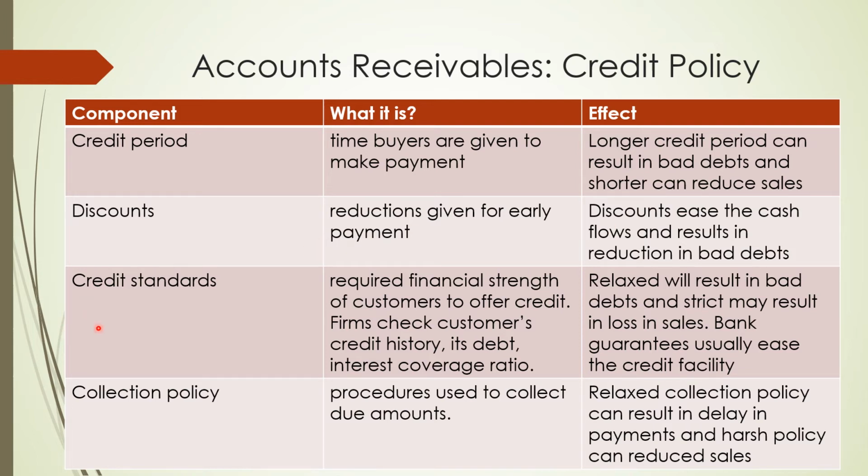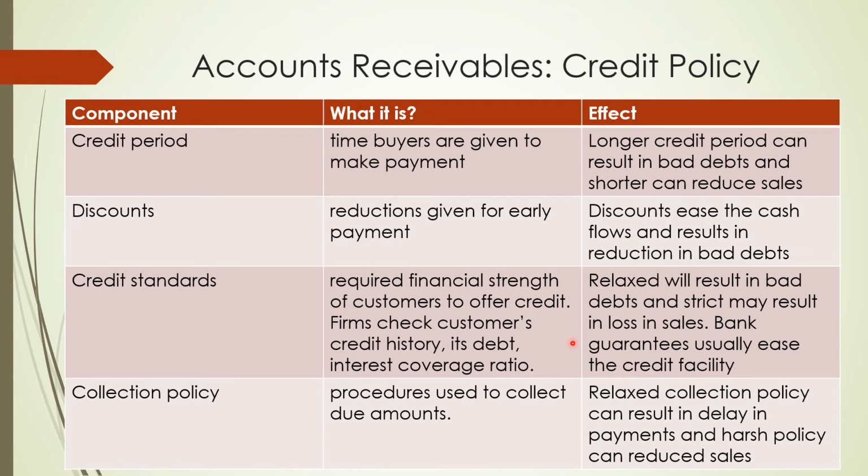Okay, now credit standards. What do I mean by credit standards? That means the required financial strength of the customer to offer credit. So what do firms do? The firms need to check the customer's history, its debt, and its interest coverage ratio. I cannot give the same credit period to every customer.